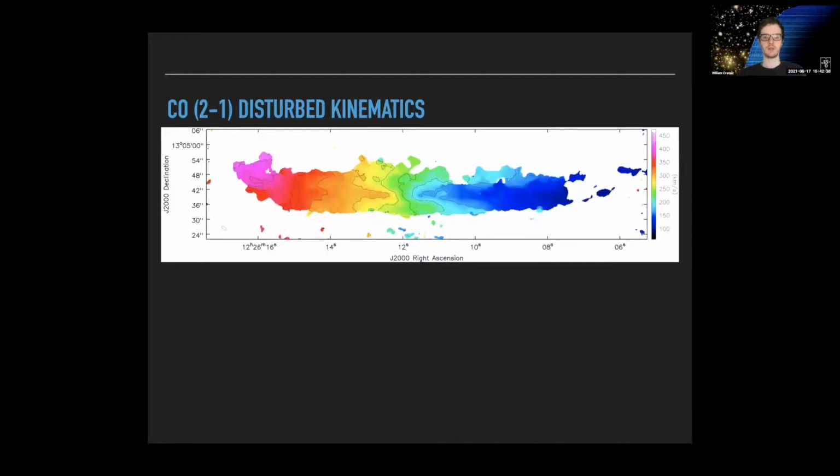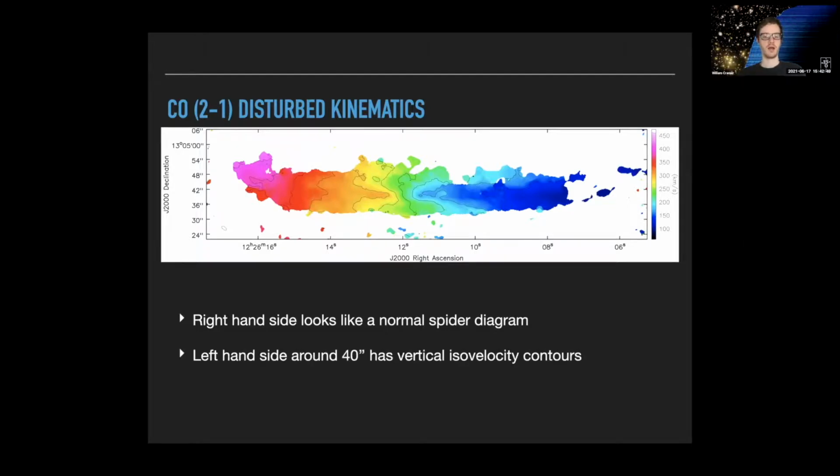In contrast, this is what the moment one map of NGC 4402 looks like. On the right side, it looks more like a normal spider diagram. You see some signs of those V-shaped isovelocity contours. However, as you move to the left side of the galaxy, past the green, which is basically the kinematic center, you see that the shape of the isovelocity contours begins to change. They begin to become more straight. And then as you go towards the plume, you see the signature of the gas being actually pushed out of the galaxy.